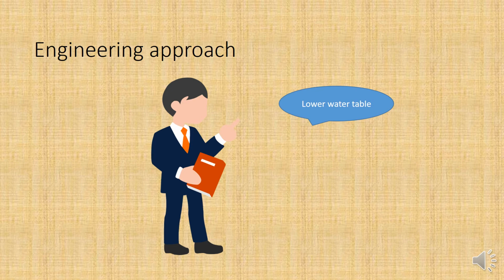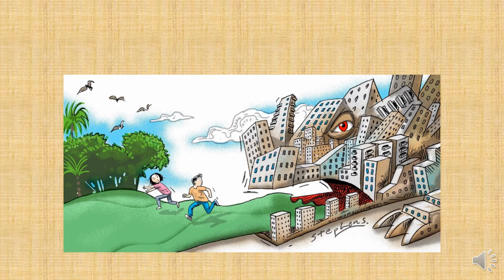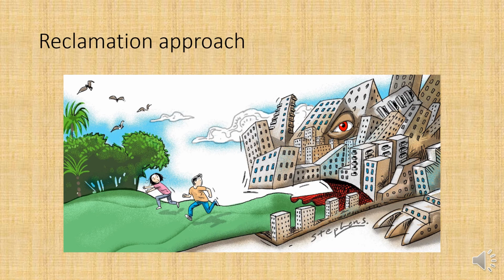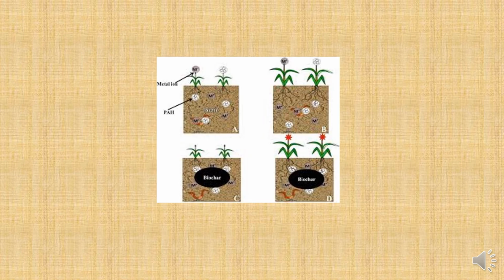For example, the engineering approach. In this approach, if the cause of waterlogging and salinity is high water table, what we can do is lower the water table to manage waterlogging and salinity. One way to control waterlogging and salinity is improving conditions of soil, which is known as reclamation approach. We can also bring back our land to its original condition by soil conditioning or an improvement in soil, that is known as biosaline approach.